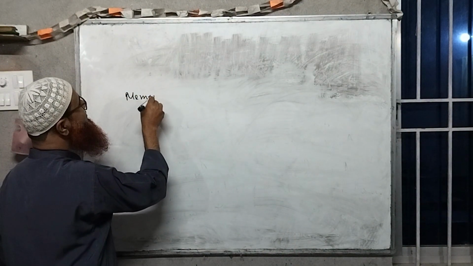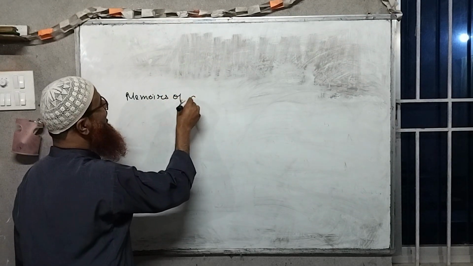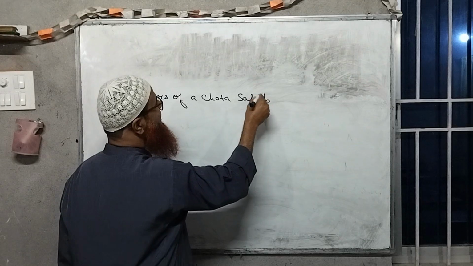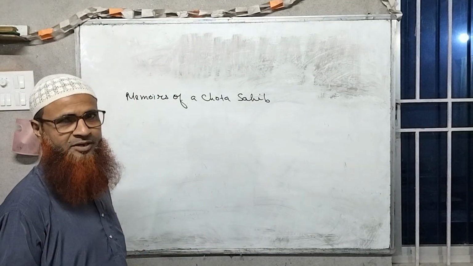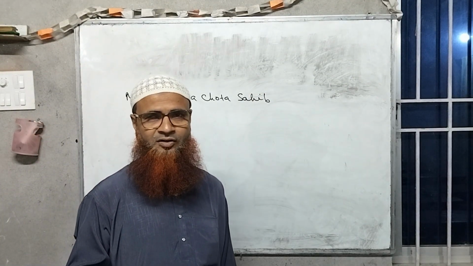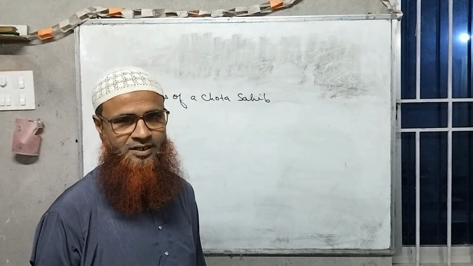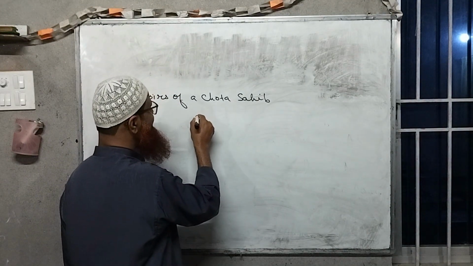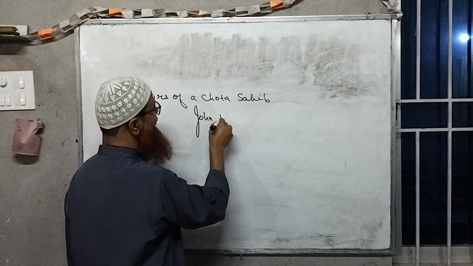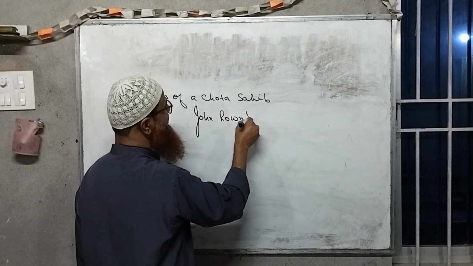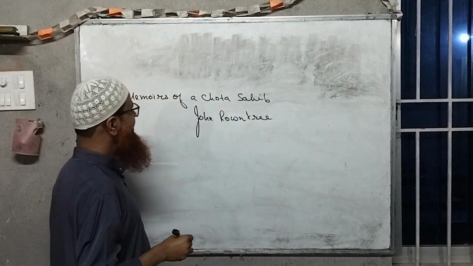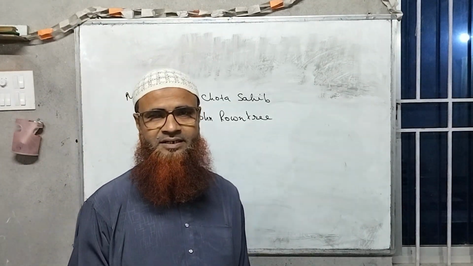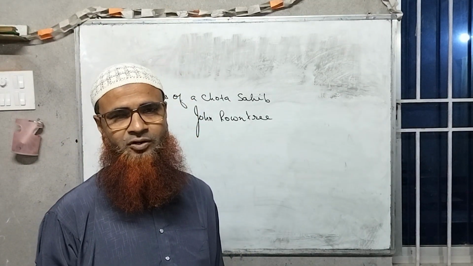Memoirs of a CHOTA SAHIB. This lesson is written by a British officer, a forest conservator, a forest officer. The name of the writer is John ROWNTREE. So please remember the name of the writer. Memoirs of a CHOTA SAHIB was written by John ROWNTREE.